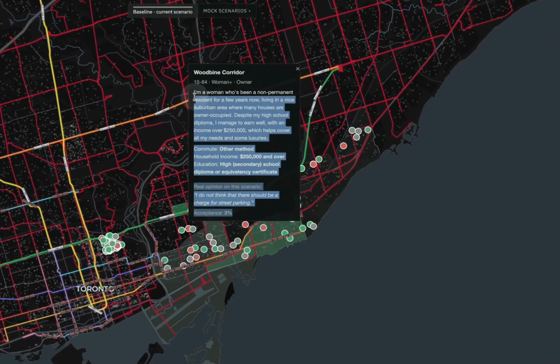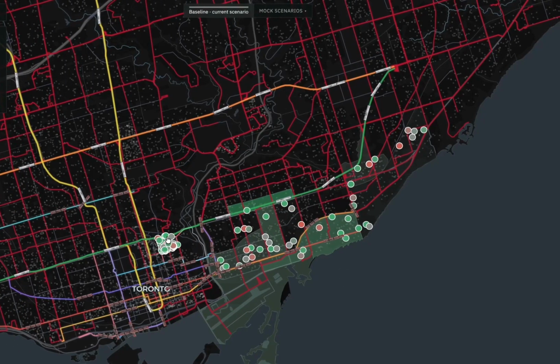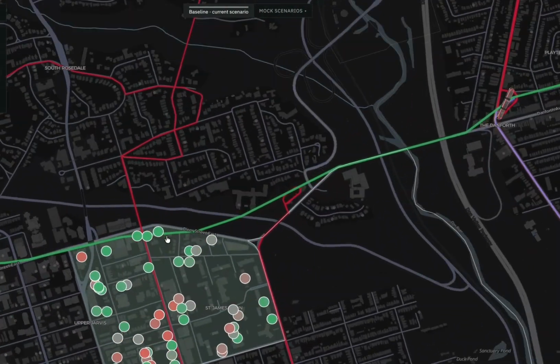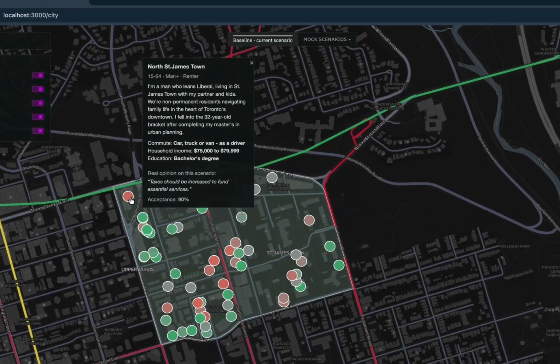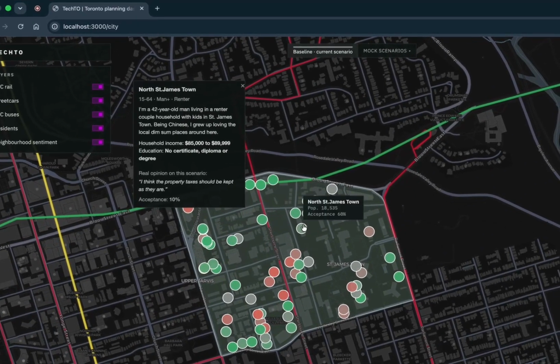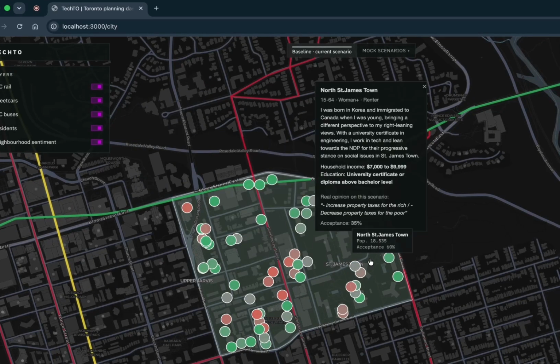So this model generates an opinion and compares the response against patterns in real survey data across similar demographic groups. Responses that align more closely with observed human preference receive a stronger reward, helping the model produce more plausible perspectives over time. So the key insight is that TechTO does not only output an approval score, it provides a human readable reason behind every prediction.